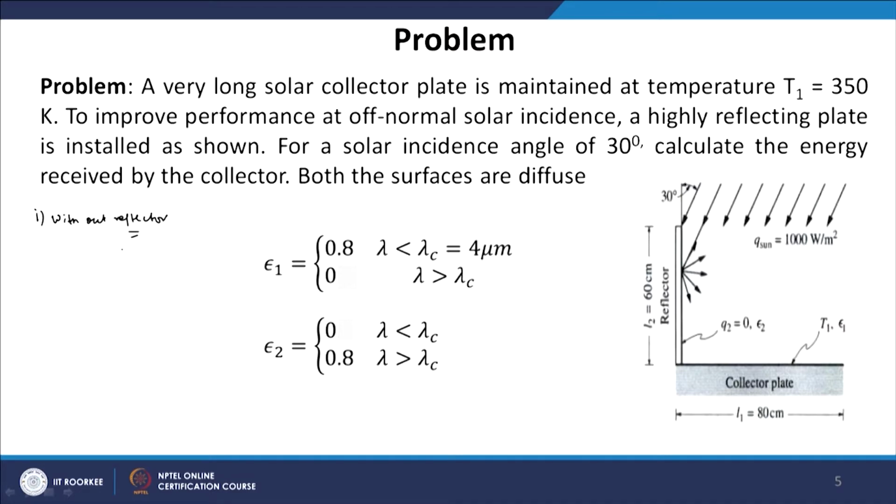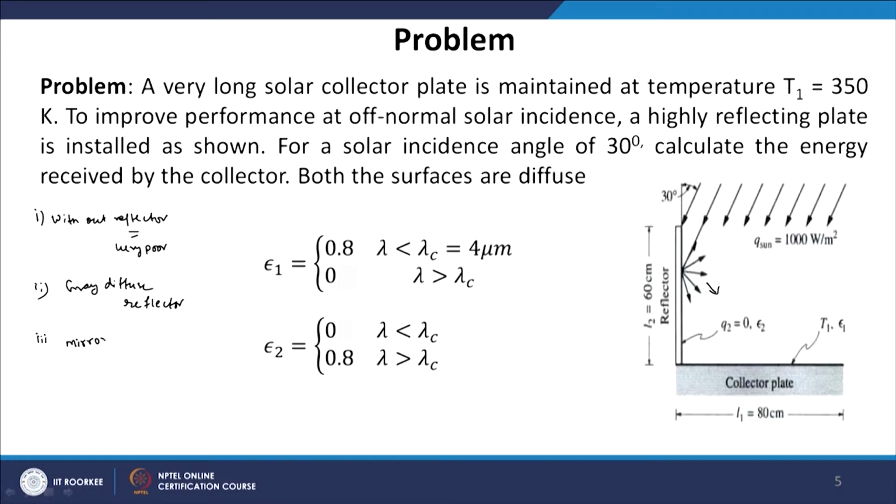Without a reflector the efficiency is very poor. We have also solved this problem with a gray and diffuse reflector. We have seen in previous lectures that once we put a gray diffuse reflector, some part of the energy is reflected towards the plate while some part is reflected back into the atmosphere. So this gray diffuse reflector significantly improves the efficiency of the collector plate, but the efficiency can further be improved by putting a mirror.